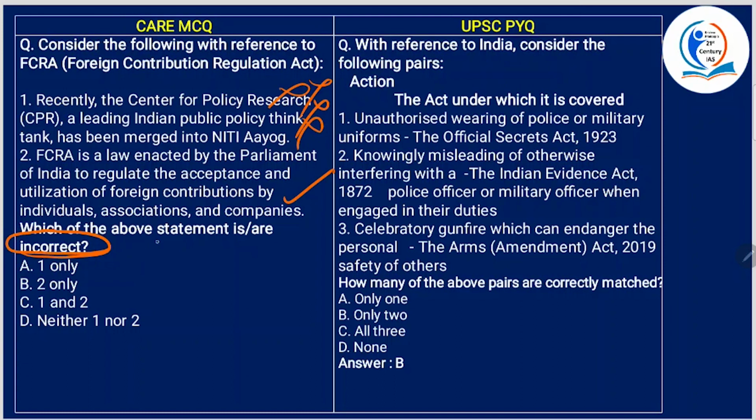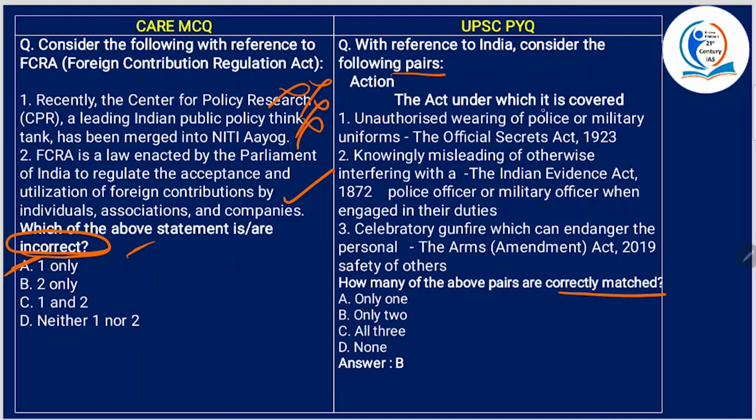See, this is very important. This is a trap, so be very, very careful. So, second statement is right, first statement is wrong. That means only A is the answer. Alright. Now, with reference to India, consider the following pairs. Alright. How many of the above pairs are correctly matched?